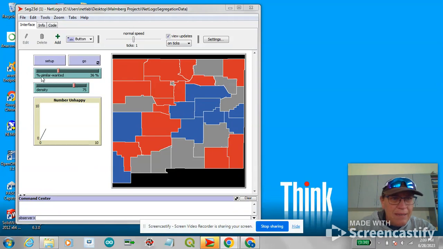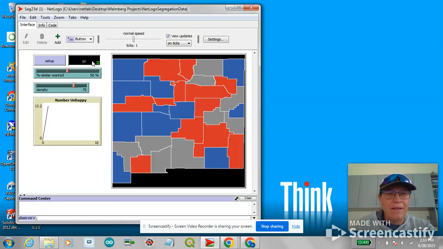we can set the percentage of similar wanted. Do you want to live by 33% people like you? Do you want to live next to all people like you? And then we also can set our population density right here. So let's say that we wanted 50% of the people that we lived around to be like us. And let's say we had a density of 75.